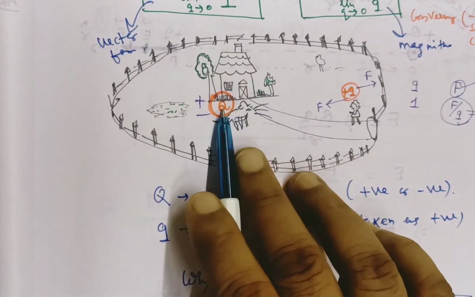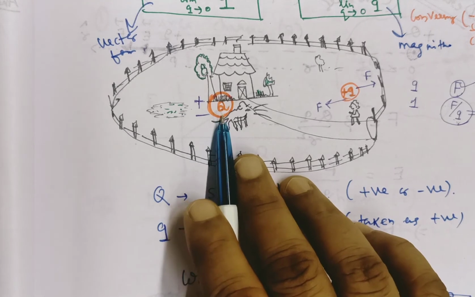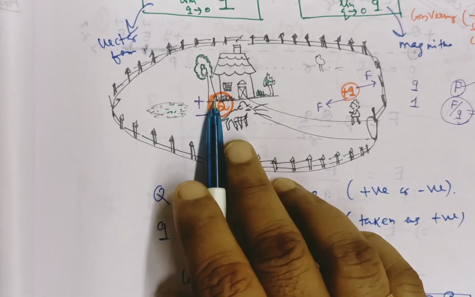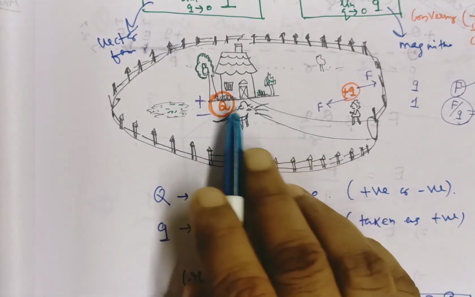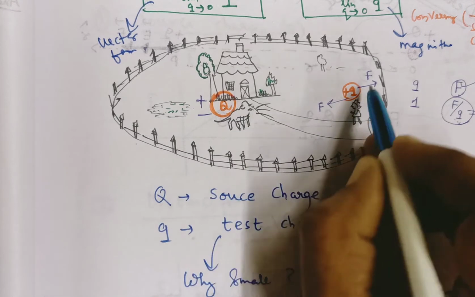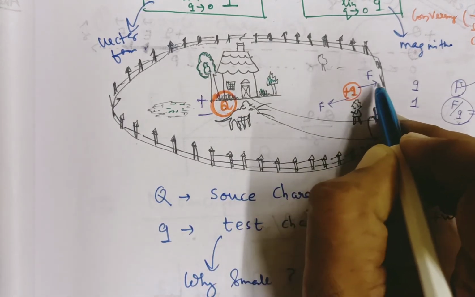That means attractive in nature if the source charge is negative, repulsive or diverging in nature if the source charge is positive. First we clear what is the direction of intensity. Direction of intensity is along the direction of the electrostatic force acting on the test charge.